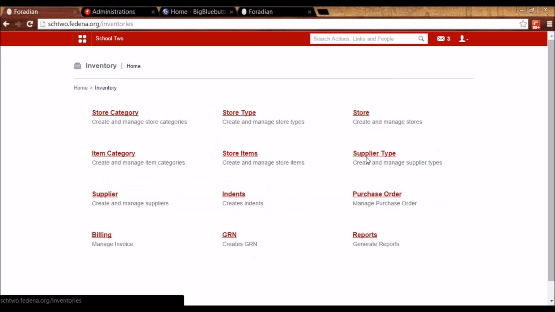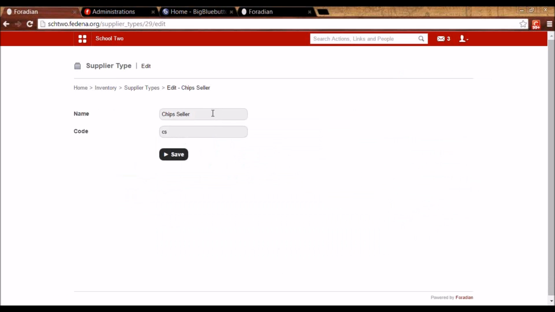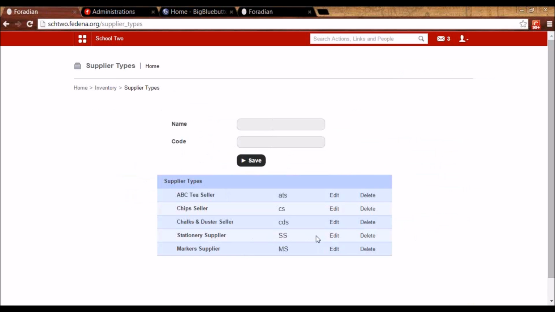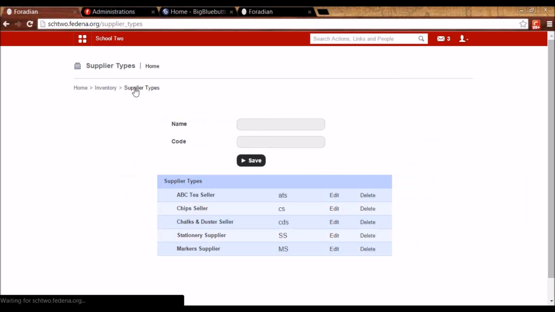Then I have to enter the supplier type and the supplier contact details in Fedena. So I can go to the supplier type and I can give a relevant name. So let's say I have a stationery supplier here. I've given it the name stationery supplier and just a code. So these are the supplier types.